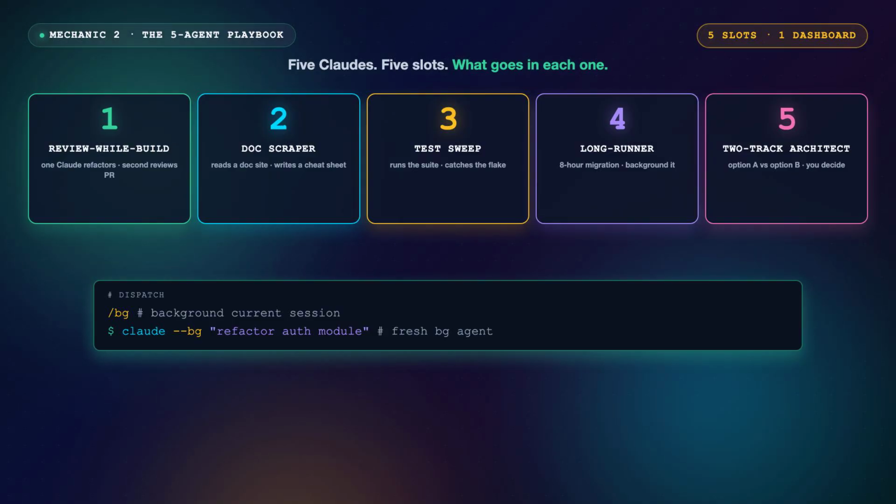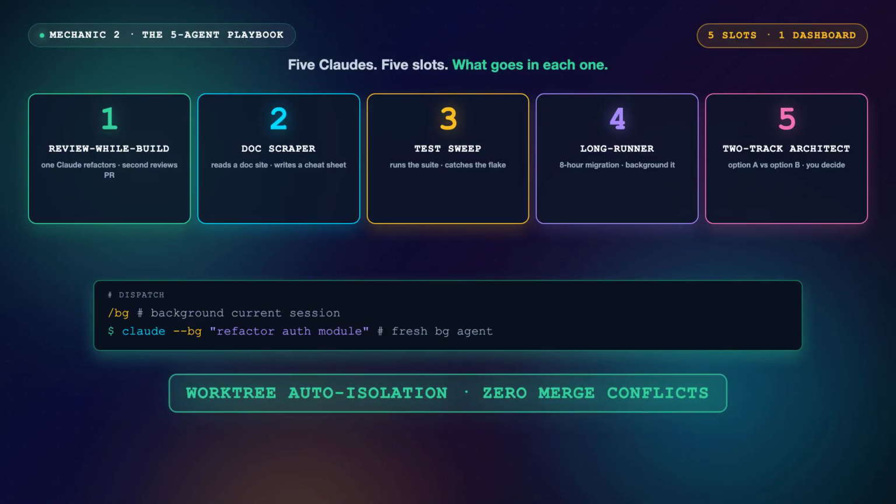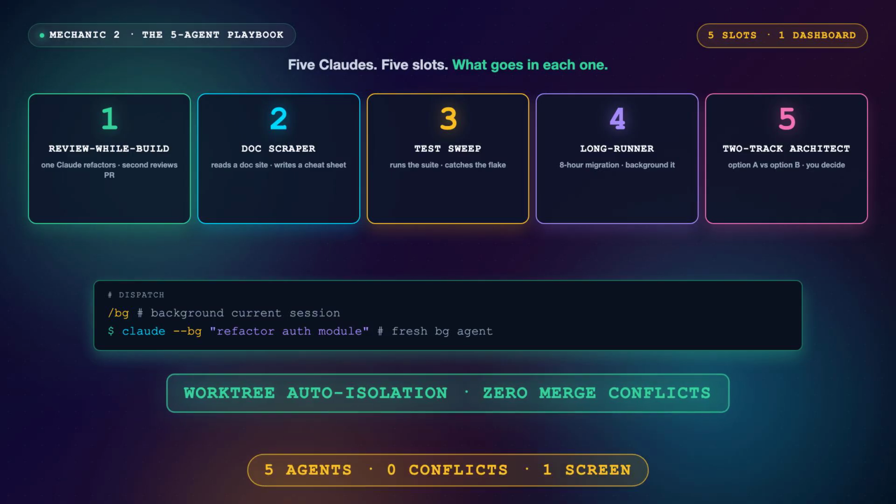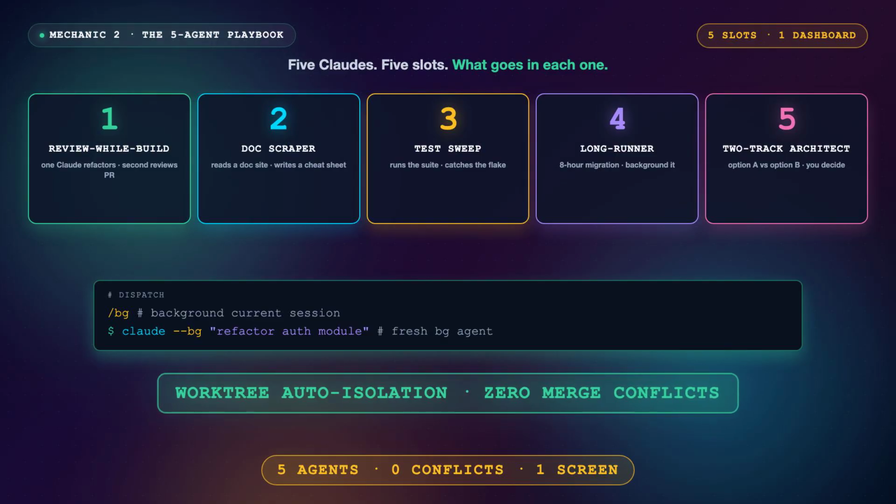To dispatch, /bg backgrounds a session. Or claude --bg launches one fresh. Every parallel agent runs in its own worktree. 0 merge conflicts. 5 agents, one screen.